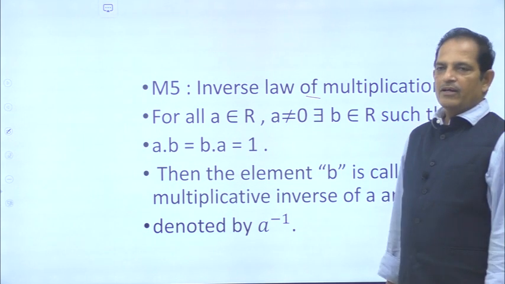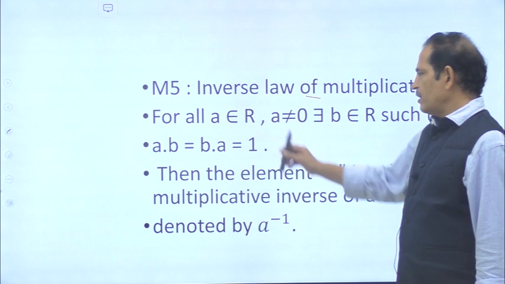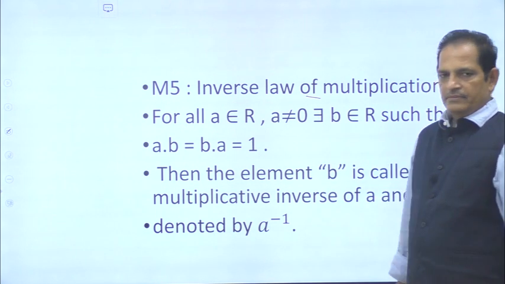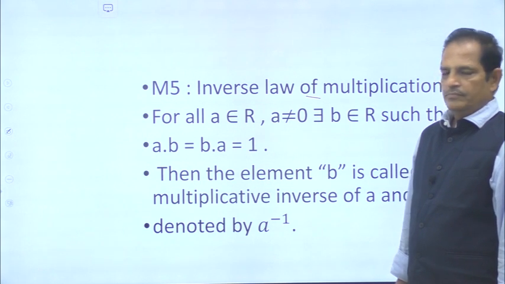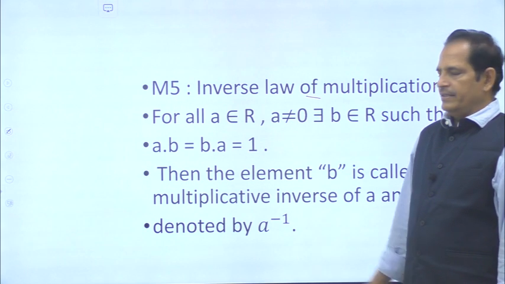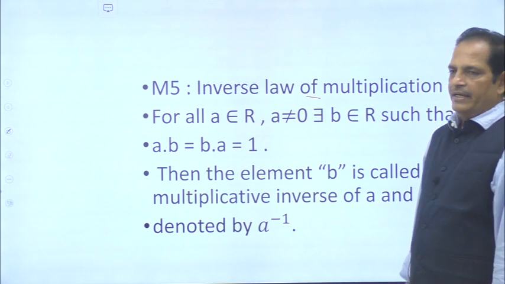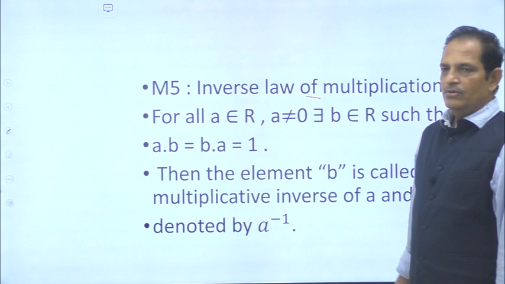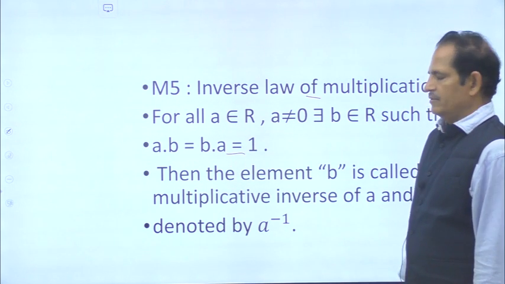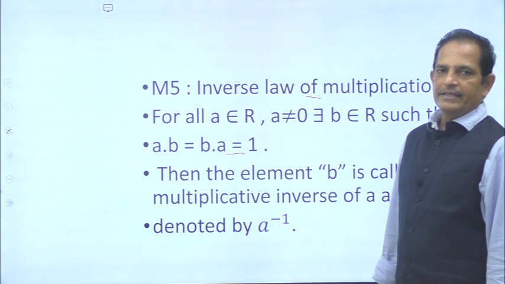So for any non-zero element of real numbers R, there exists an element b belonging to R such that a · b must be equal to b · a, and that must be equal to 1. 1 is nothing but the multiplicative identity.